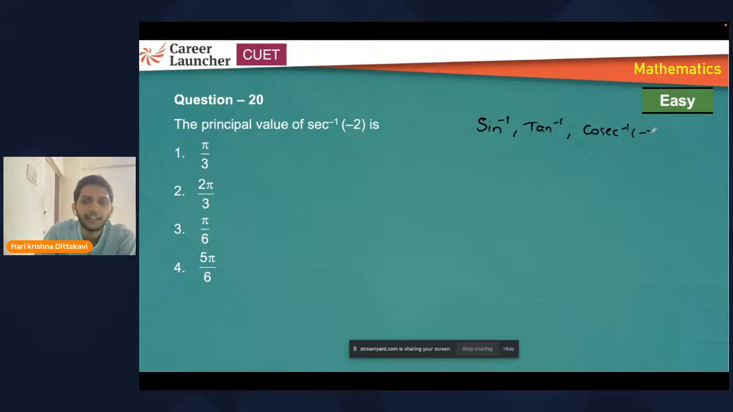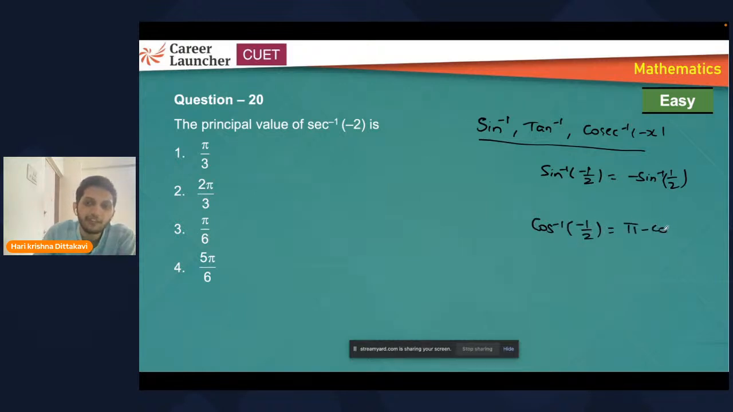If the value inside is negative, you can take out the minus sign. For these three functions, you can take out the minus sign directly and write the function. Suppose I ask what is sine inverse of minus half, you can write it as minus sine inverse of half. For these three functions, it is valid. Now for the other three functions, suppose I am asking what is cos inverse of minus half, we need to write it as pi minus cos inverse of half. Same for the other three functions: cos inverse, cot inverse and secant inverse. Cos inverse of minus x is written as pi minus cos inverse of x. Remember this for the other three.